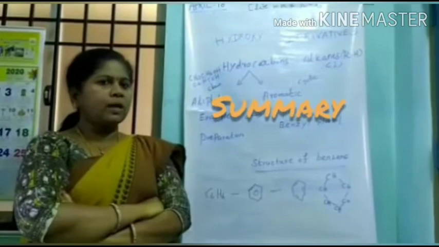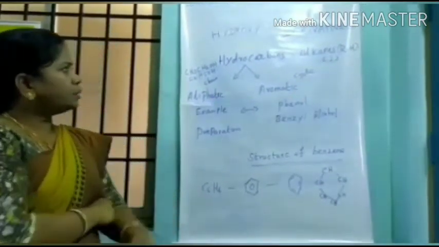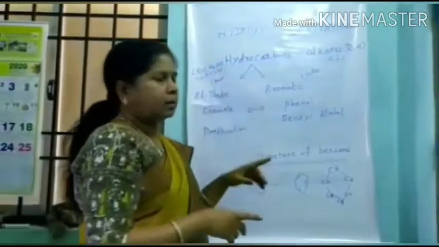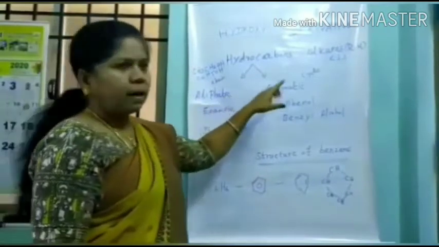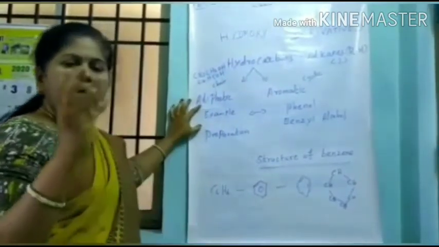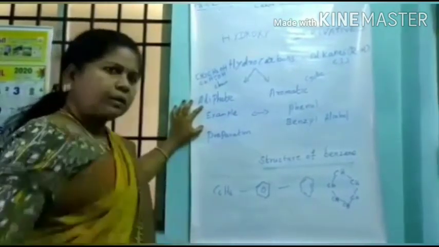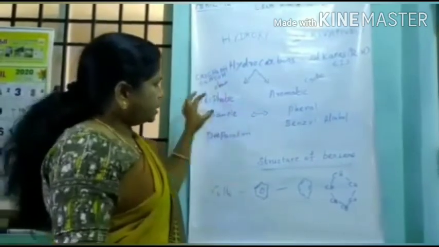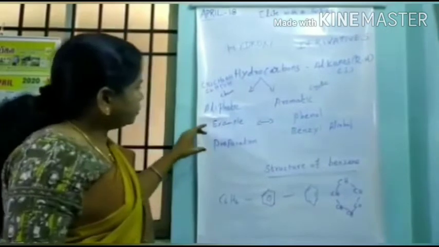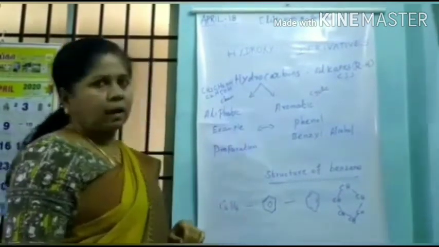Let me reinforce and recall what we have learned today. Hydroxy derivatives are commonly called alcohols. There are two types, aliphatic and aromatic. We discussed examples of aliphatic alcohols: ethyl alcohol, methyl alcohol, propyl, butyl alcohol. Then for aromatic alcohols we discussed phenol. Then we discussed the preparation methods of aliphatic and aromatic alcohols.